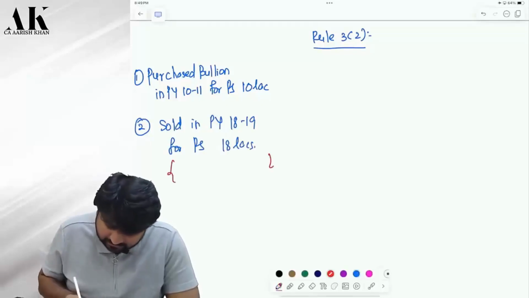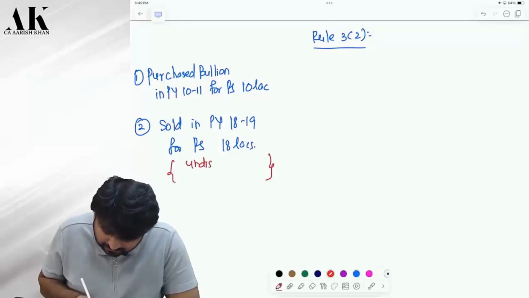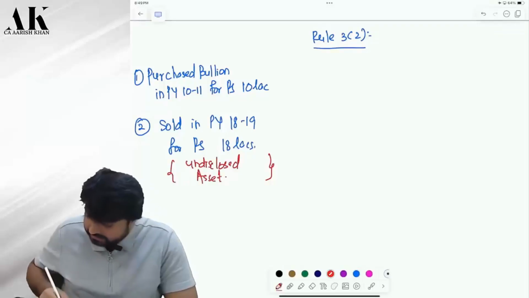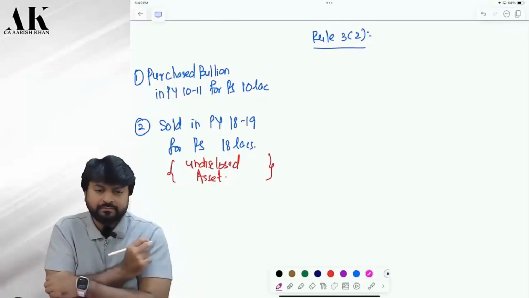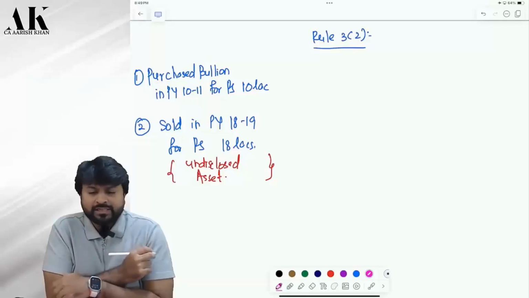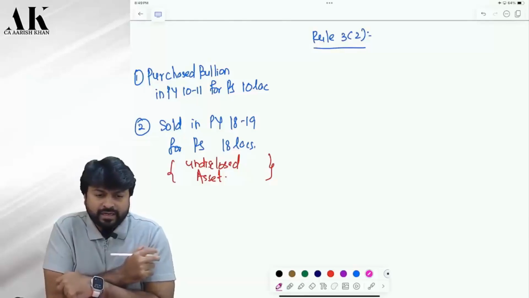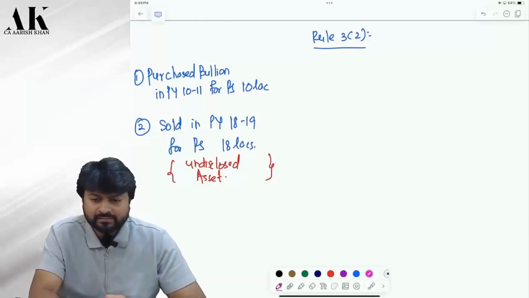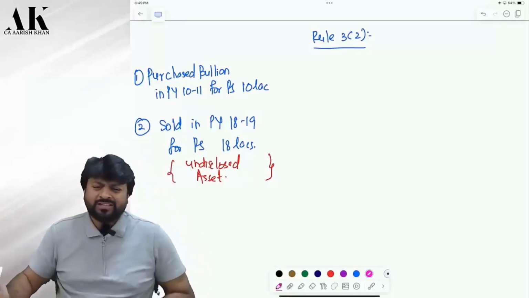And this was an undisclosed asset. When did you purchase this? 10-11. When did you sell this? 18-19. The AO did not come to know about this transaction.